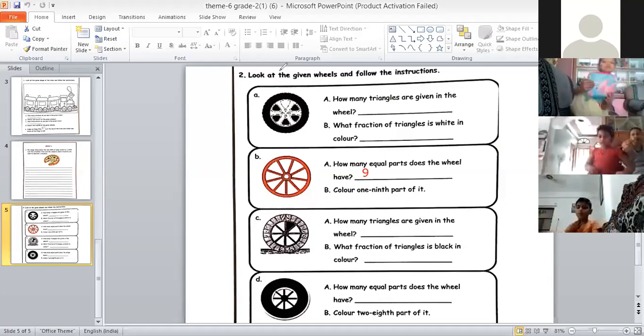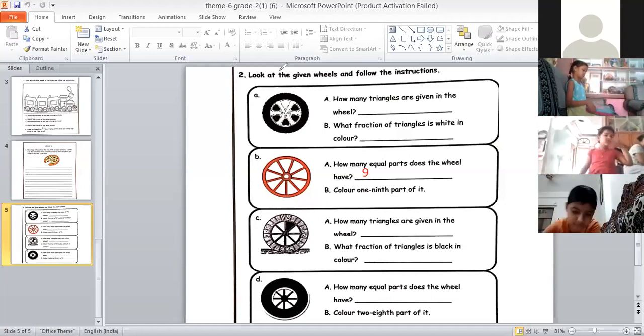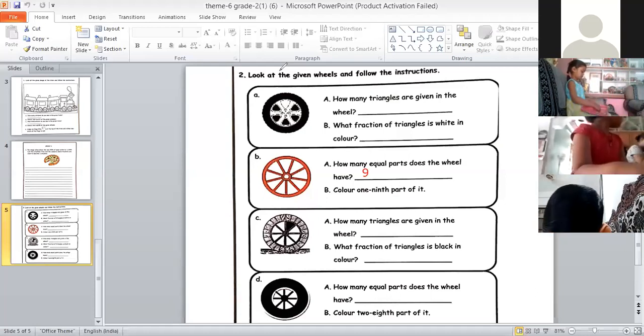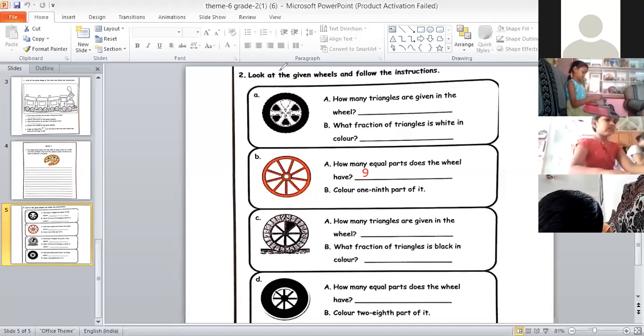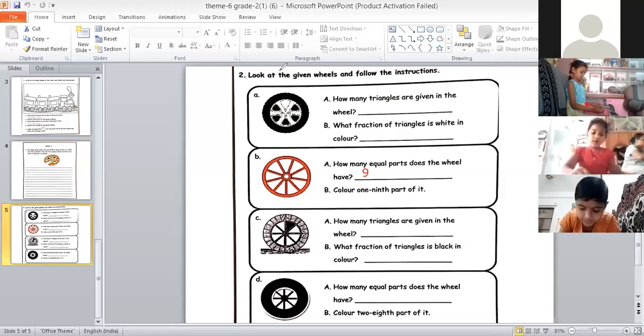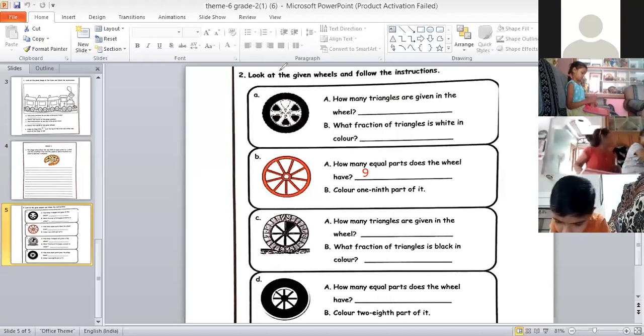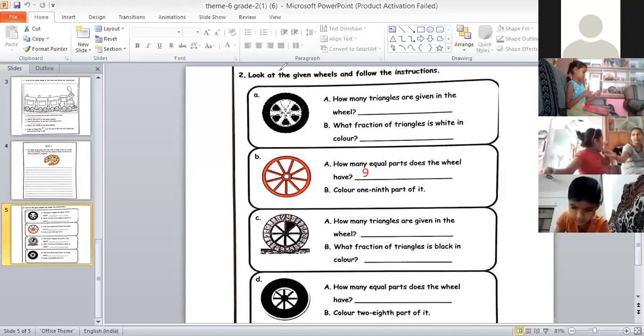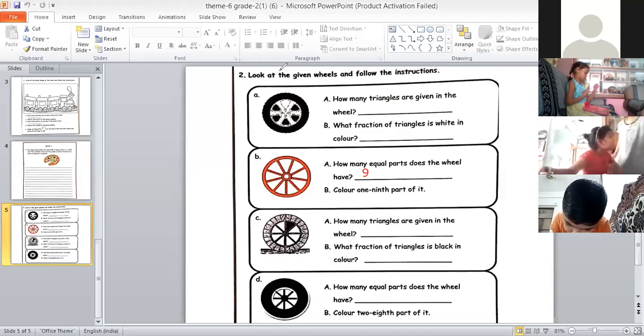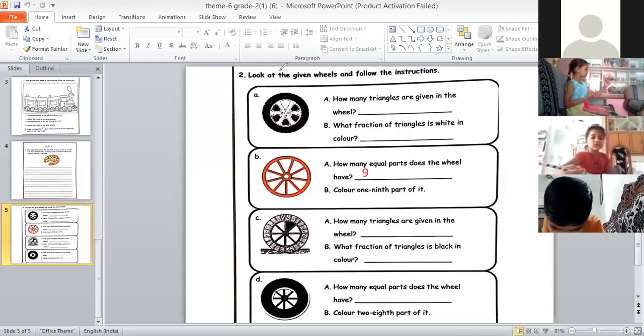Then N-I-N-T-H, ninth. 9, part of it. Color 1/9 part of it.